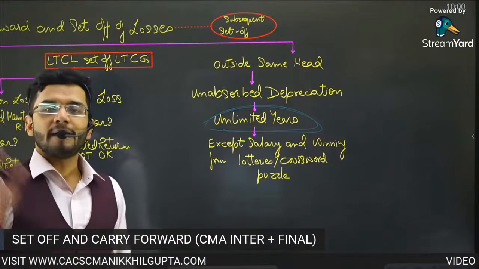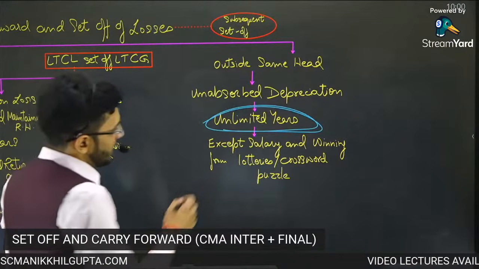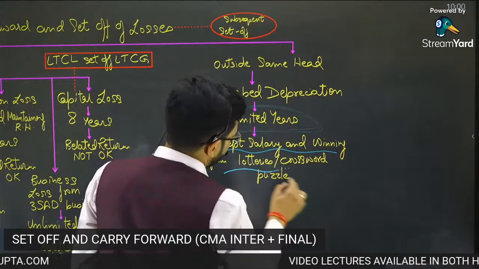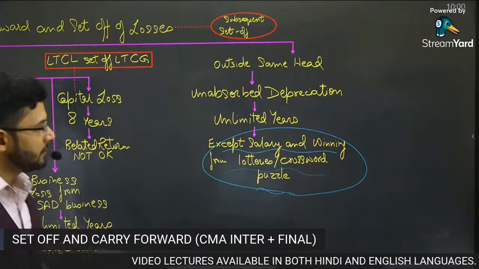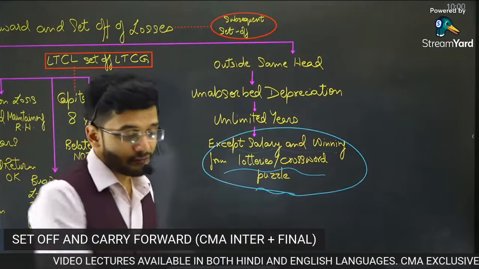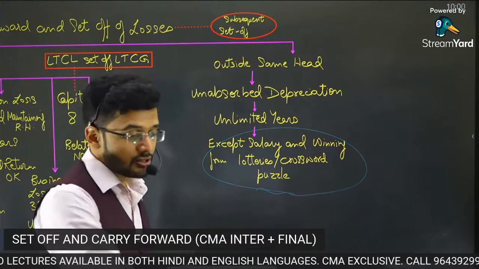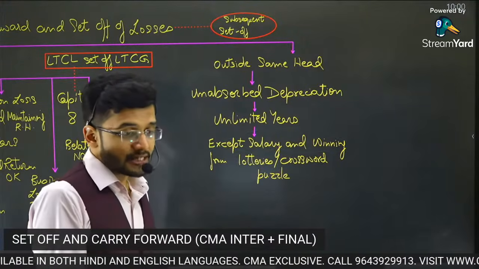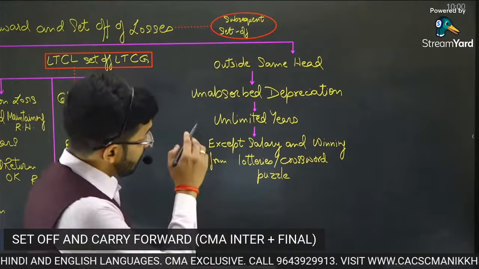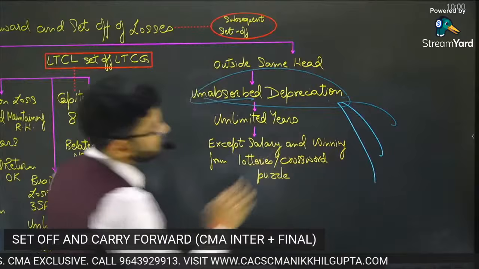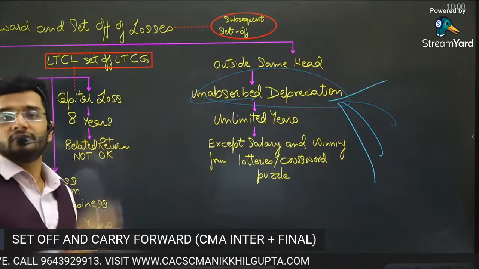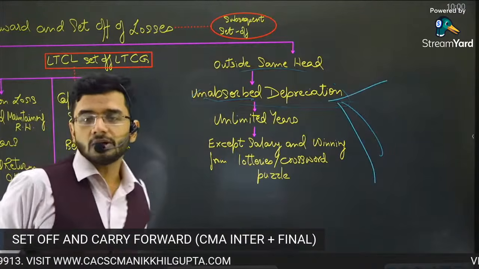It doesn't get expired any which ways, except for salary and winning from lotteries and crossword puzzles. So the adjustment cannot happen from salary and winning from lotteries. These are the two exceptions which are there. Apart from these two exceptions, the unabsorbed depreciation can be set off against any other head of income, freely adjustable against any other head of income. That is the best part about unabsorbed depreciation.